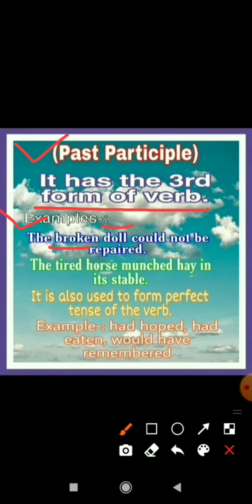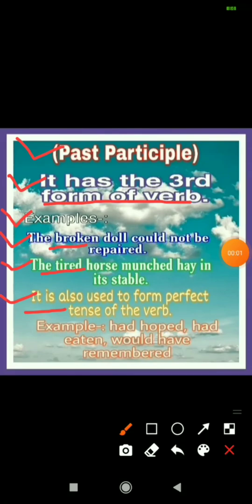Second example, you can see: the tired horse munched hay in its stable. So what is the past participle? The past participle is tired, and here it is describing the noun, which is horse. It is also used to form perfect tense of the verb. So when we form perfect tense of a verb, we use the past participle. Examples you can see: had hoped, had eaten, would have remembered. Now let's move forward.